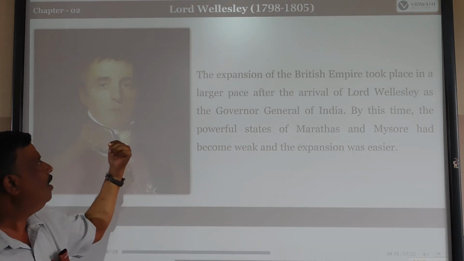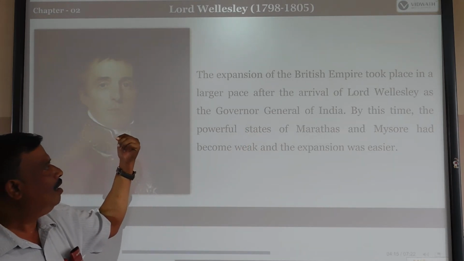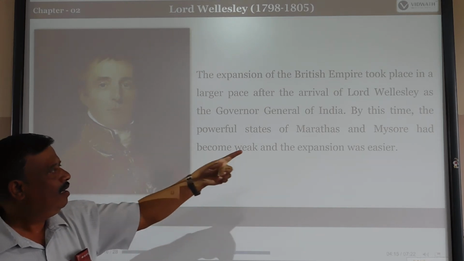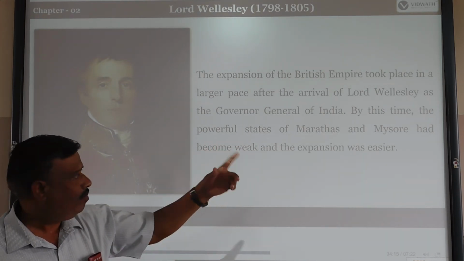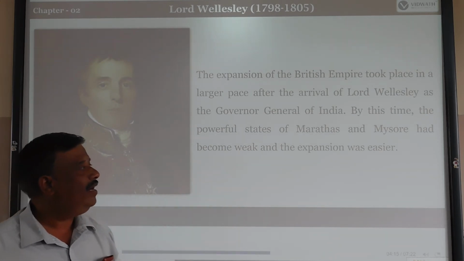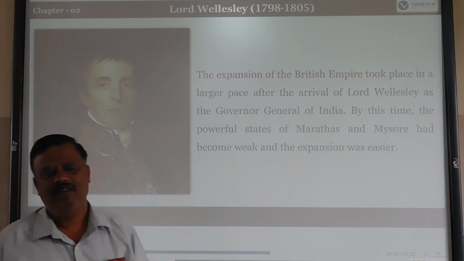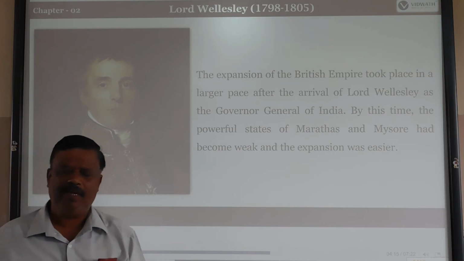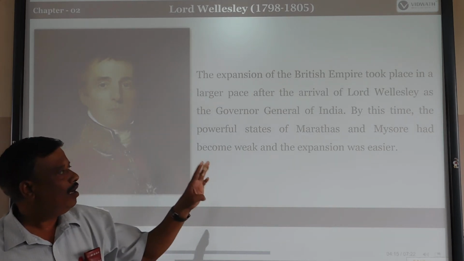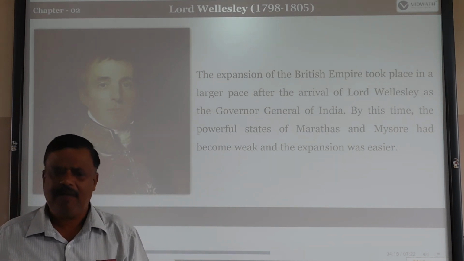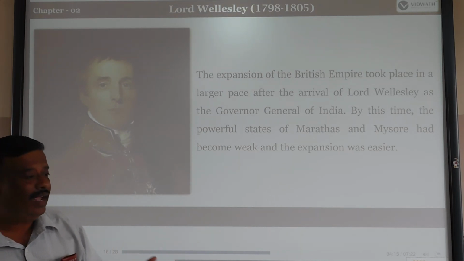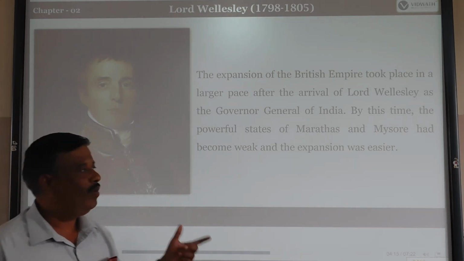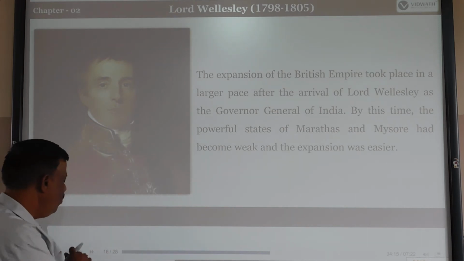See the picture of Lord Wellesley. By this time, the powerful states of the Marathas and Mysore had become weak, and expansion was easier. During that time, the Mysore state became weaker and the Maratha state also became somewhat weaker.